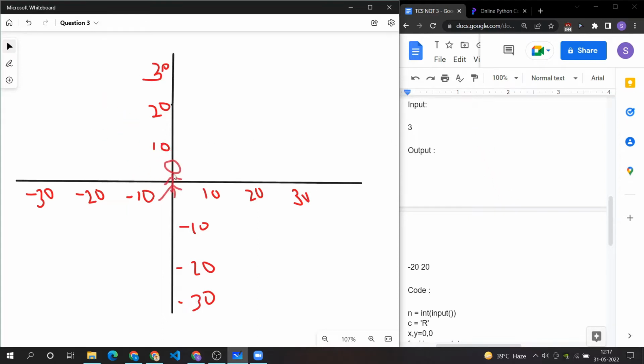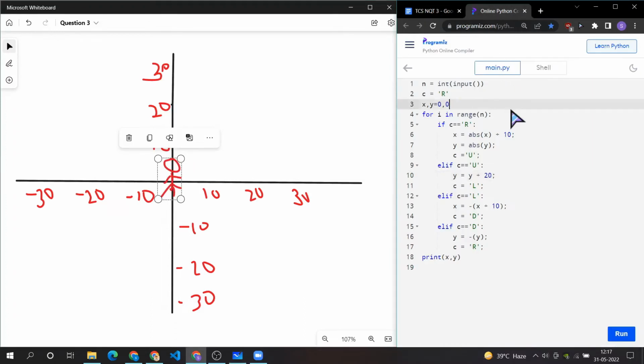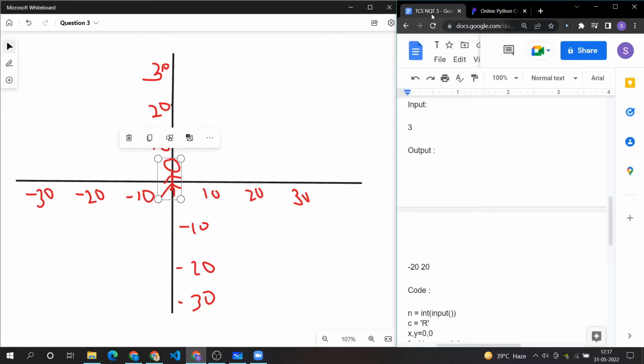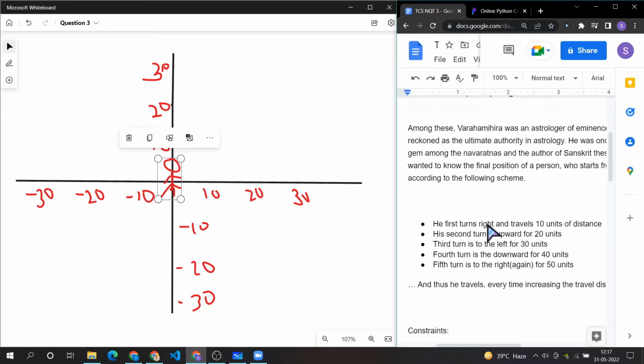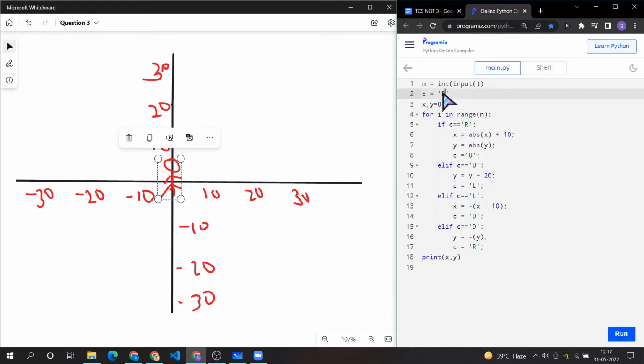Now let's see the solution. Let's see the code. In the first line we have taken an integer as input. This n will be the number of turns that he will take. Then we have initialized a variable with r. R stands for right, u stands for upward, l stands for left, and d stands for down. Why we have initialized it with r is because we will start from the right. Since we have been given that his first turn is right, that's the reason we have initialized this variable with r. Then we have initialized two variables, x equals 0 and y equals 0.